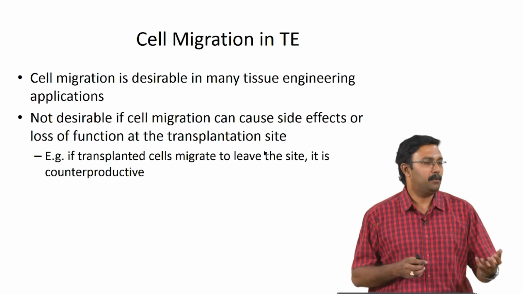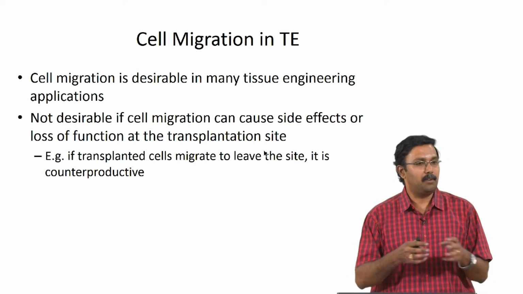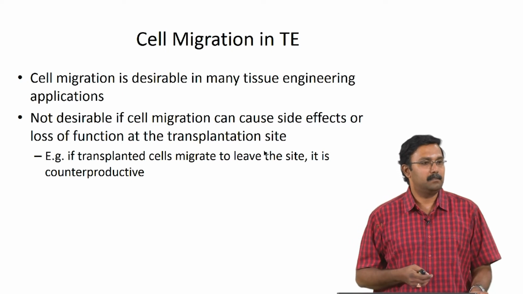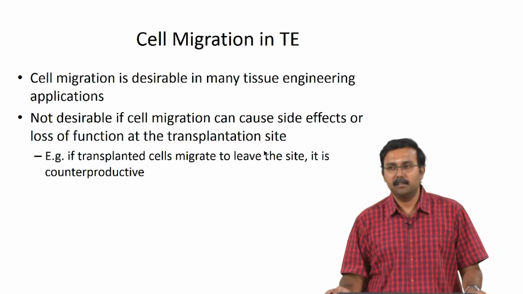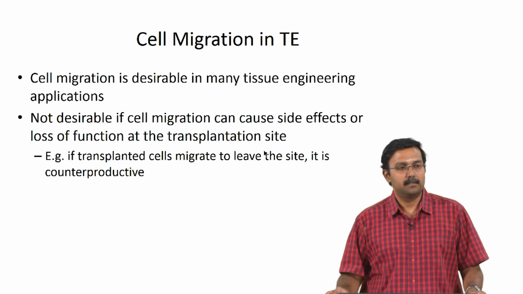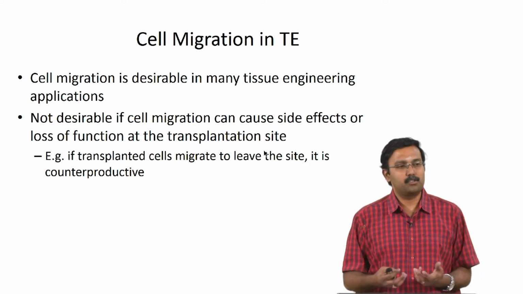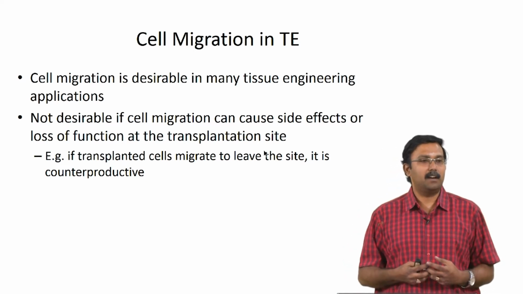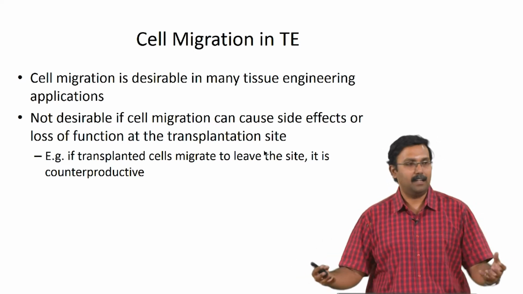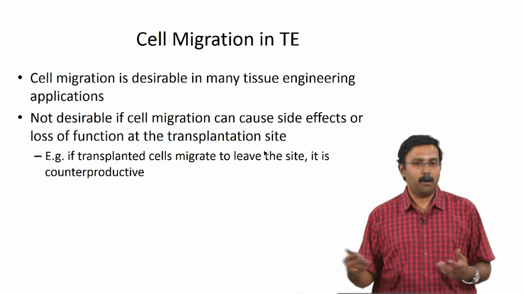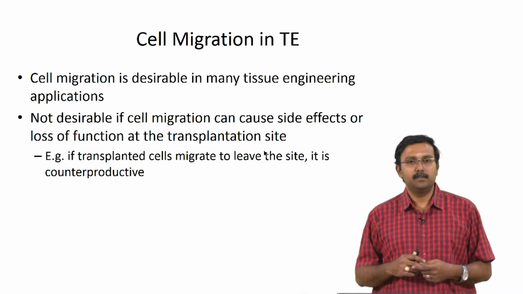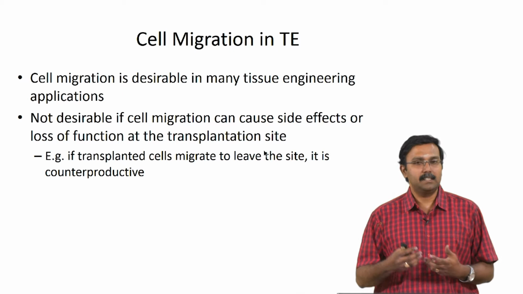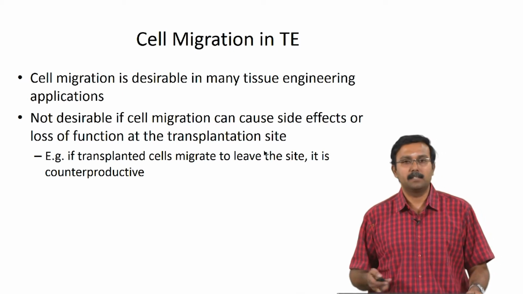Can you think of a way you would minimize this type of loss of cells from a cell seeded scaffold? If they adhere more strongly, if they prefer to adhere to the scaffold compared to what is present surrounding it, then they will probably not migrate away, right. So, optimizing the scaffold for cell adhesion can actually help in controlling cell migration.